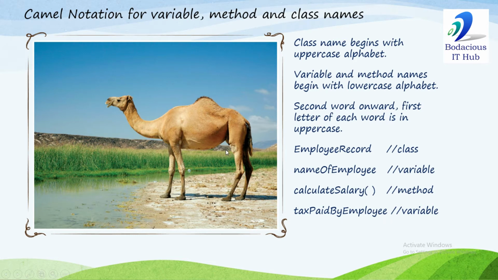And this style of naming, or this convention of naming, is called camel notation because, as you can notice here, it forms something like the hump of a camel.